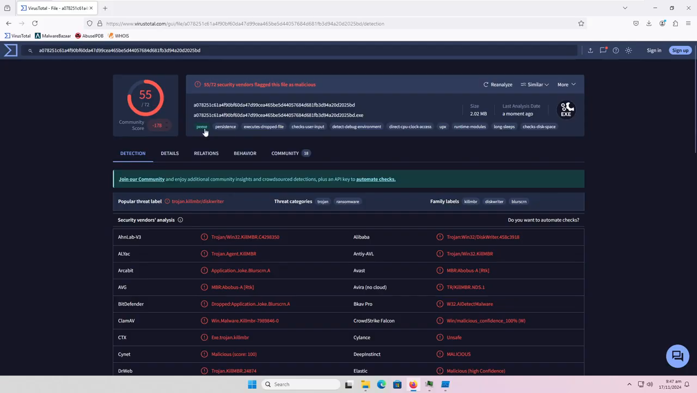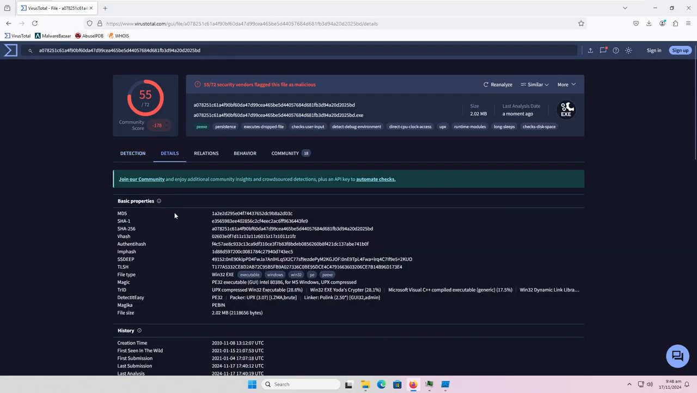And your tags are portable executable, persistence, executes dropped file, checks user input, detects debug environment, direct CPU clock access, UPX, it's the packer that a lot of malware samples use, runtime modules, long sleeps, and checks disk space. If you go to details, here's your MD5, your SHA-1, and your SHA-256.